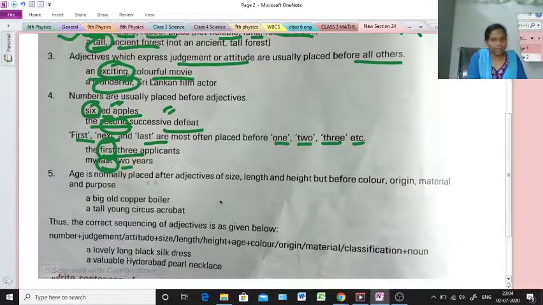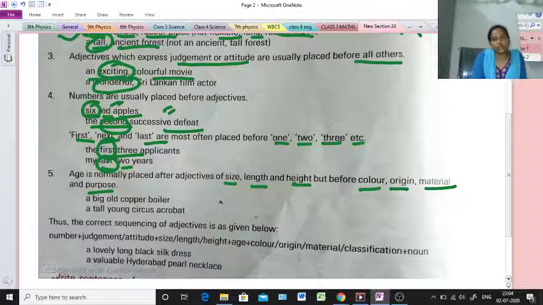Age is normally placed after adjectives of size, length and height, but before color, origin, material and purpose. So age is used after size, length and height, but before color, origin and material.